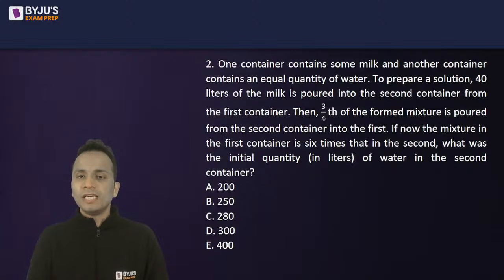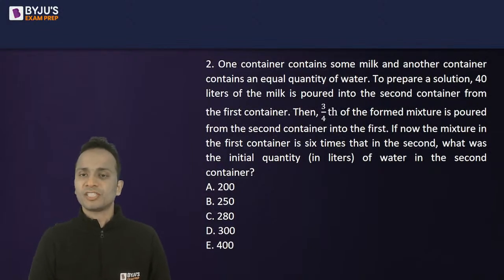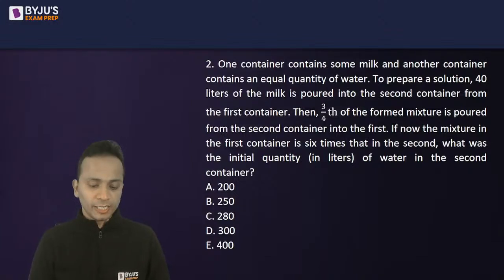Right? Then, 3/4 of the formed mixture is poured from the second container into the first container. If now the mixture in the first container is 6 times that in the second, what was the initial quantity of water in the second container?